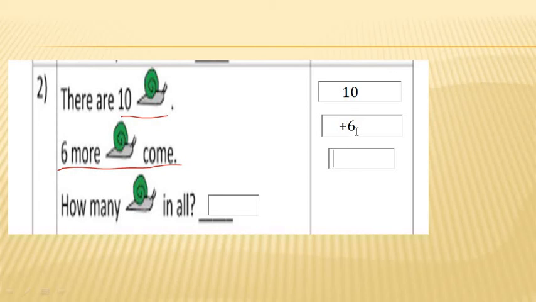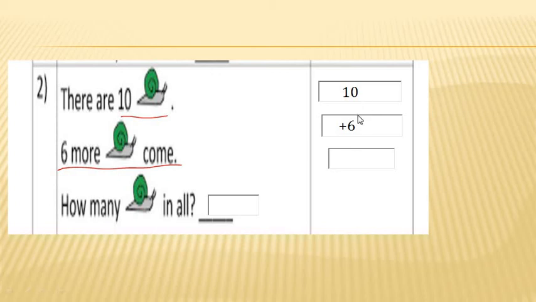10 plus 6, what will happen? 0 plus 6, I get number 6. 1 plus, there is not any number present, then I have to write number 1. Before writing, I want to just remember that in the previous lecture we have learned how to add 10 to the given number. If we are going to add number 10 to any number, what should we do? We should start counting just after 10. So after 10: 11, 12, 13, 14, 15 and 16.